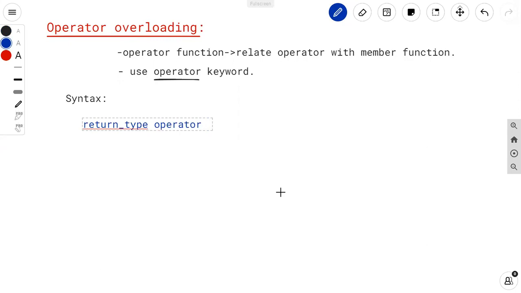Then in this case, we have to define the operator type. You can define any operator, or operator symbol. We can say operator symbol. Any operator, plus, plus plus, minus, minus minus, multiplication, division, subtraction, any operator you can use over here instead of operator symbol, right?